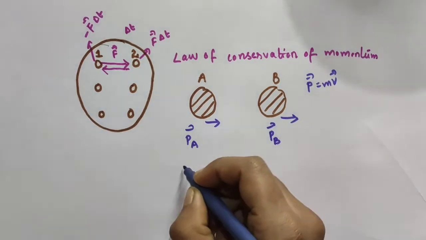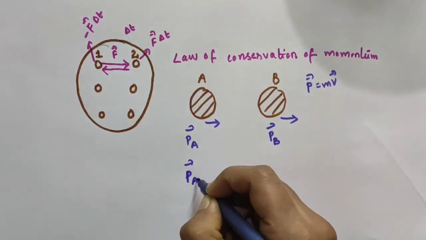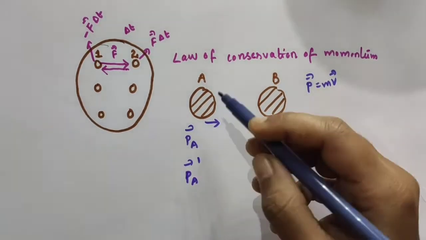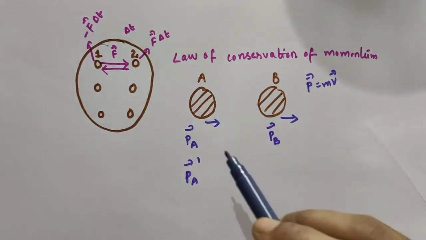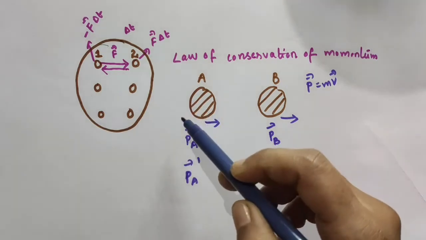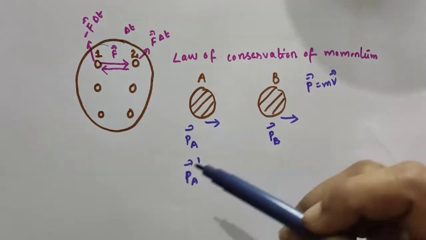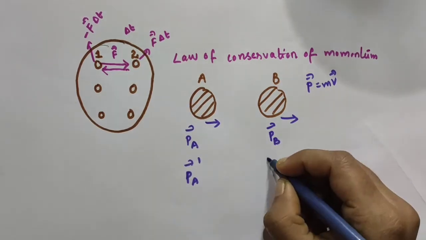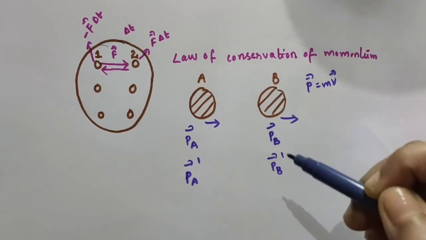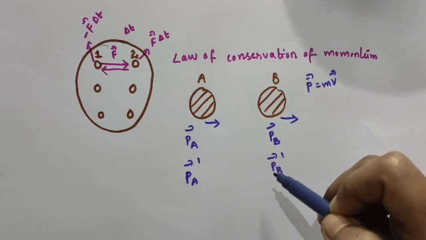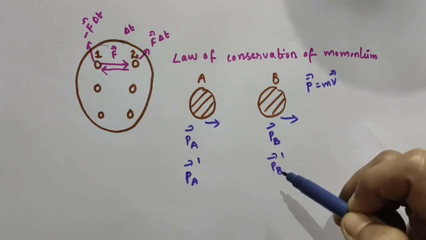Okay, so let vector PA dash be the final momentum of this body A. That is, final momentum means momentum after the collision, and initial momentum means momentum before the collision. And let vector PB dash be the final momentum of this body B, that is, the momentum of the body B after the collision.